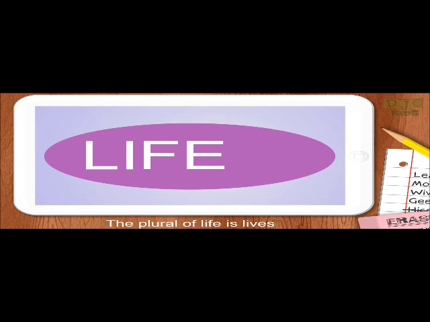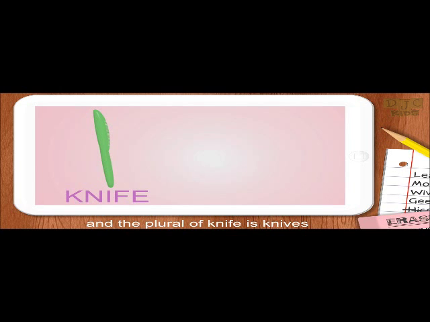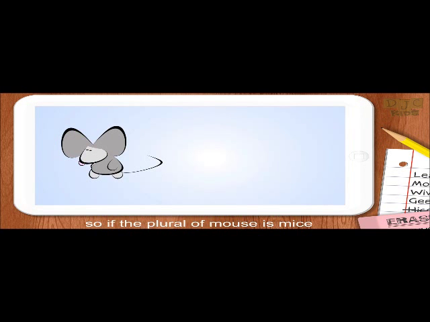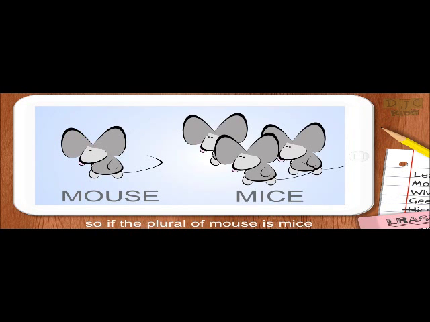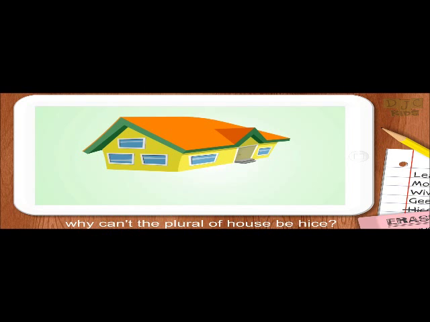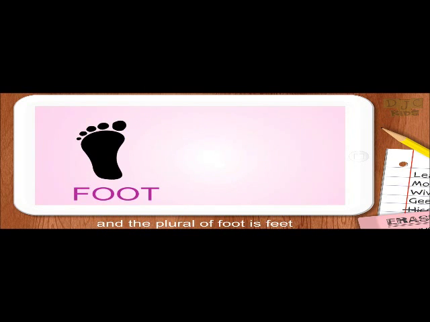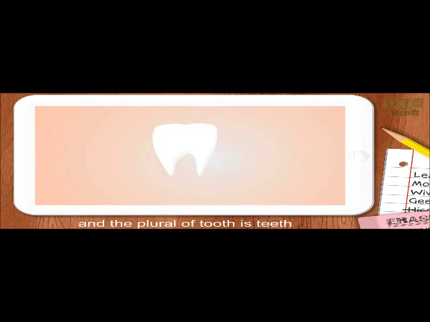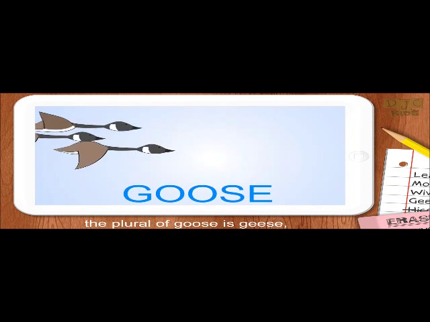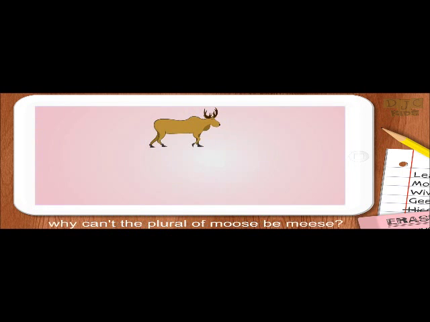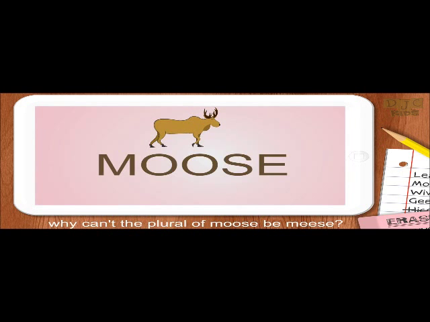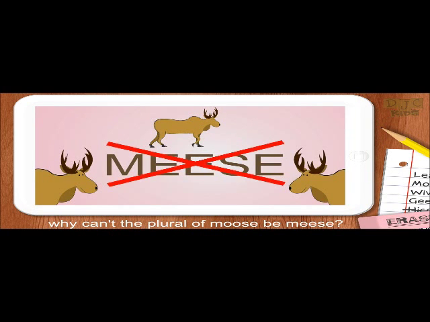The plural of life is lives, and the plural of knife is knives. So if the plural of mouse is mice, why can't the plural of house be heist? And the plural of foot is feet, and the plural of tooth is teeth. The plural of goose is geese. Why can't the plural of moose be meese? Well, that's just plain wrong.